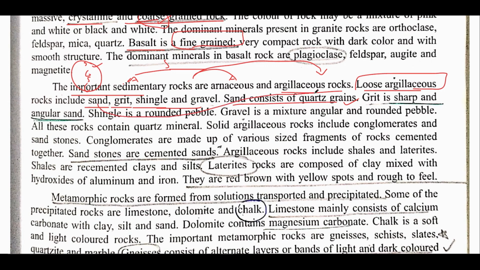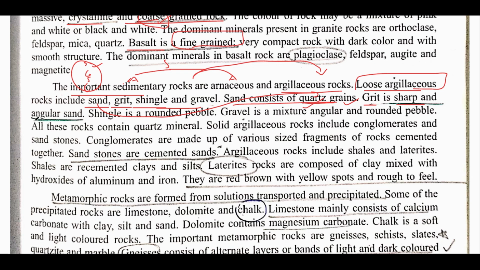Alright, so in case of sand, you write sand is made from quartz, because when you read in flowchart manner, you will have an easy way of understanding, because they are relatable, like sand consists of quartz grain.